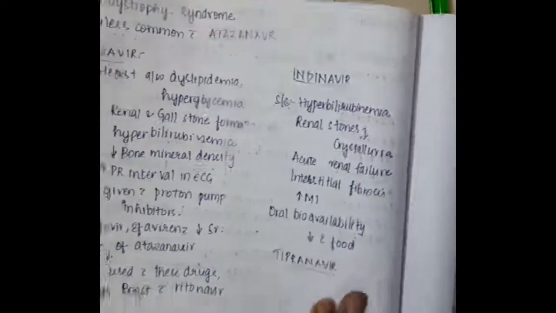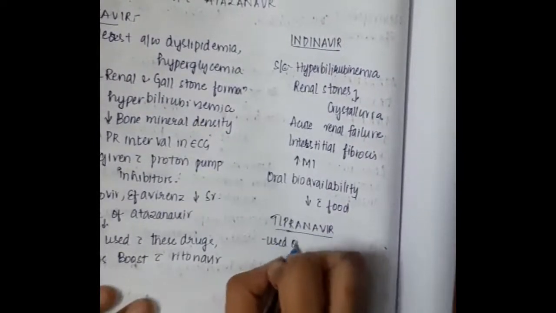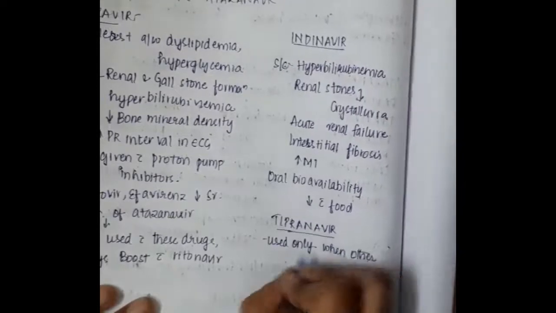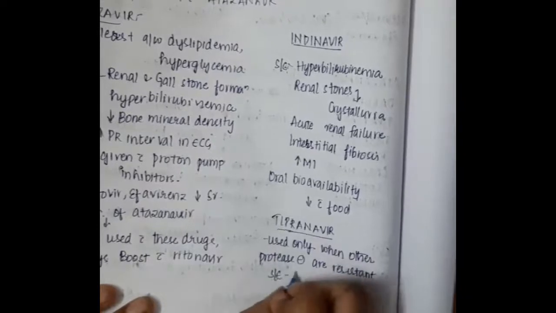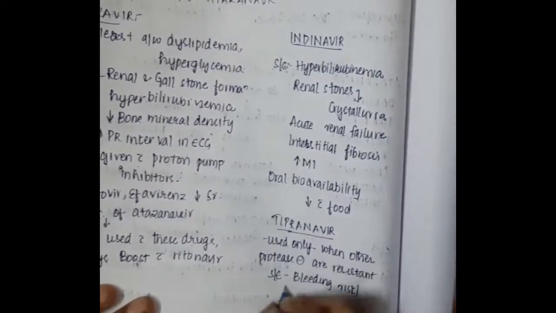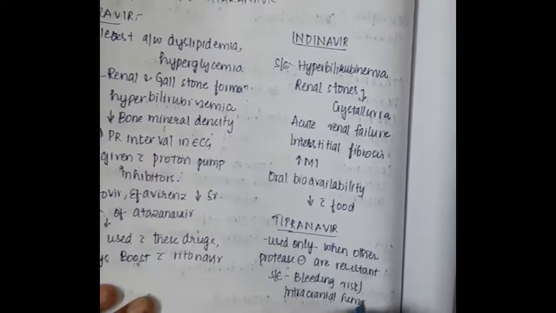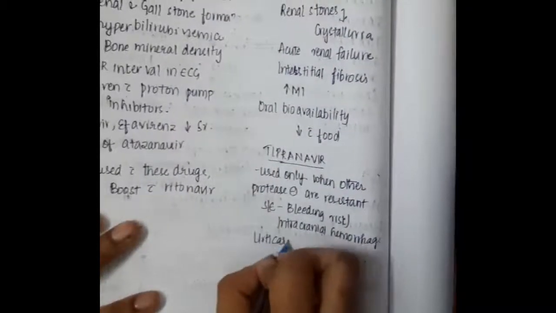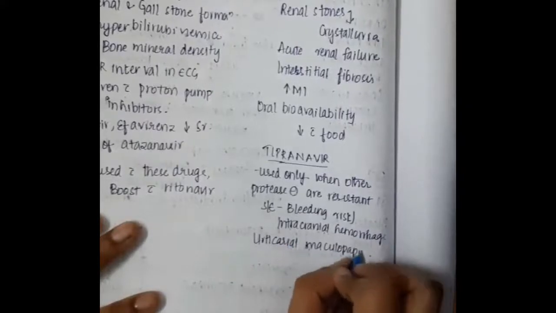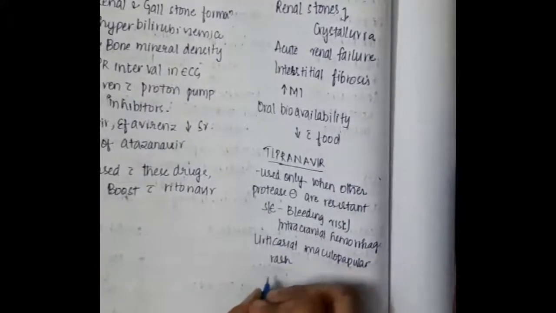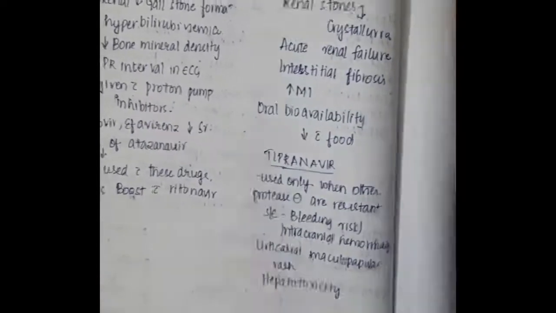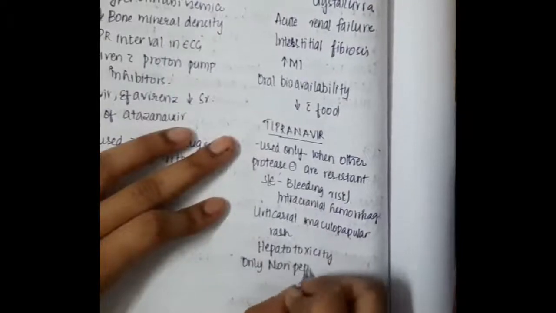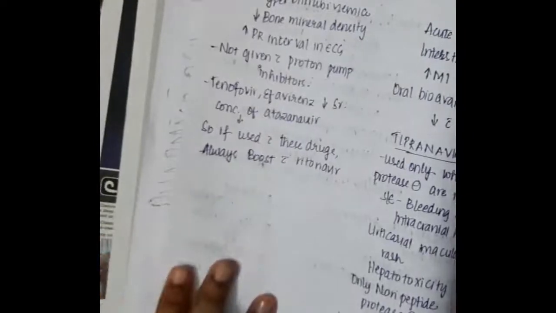Then we have the drug tipranavir. Tipranavir is used only when other protease inhibitors are resistant. Side effects of tipranavir include bleeding risk or intracranial hemorrhage, urticarial maculopapular rash, and hepatotoxicity. Tipranavir is the only non-peptide protease inhibitor.